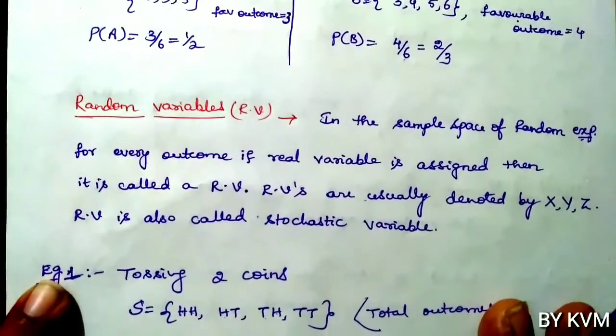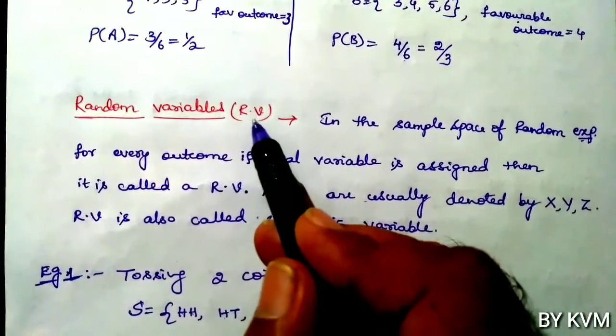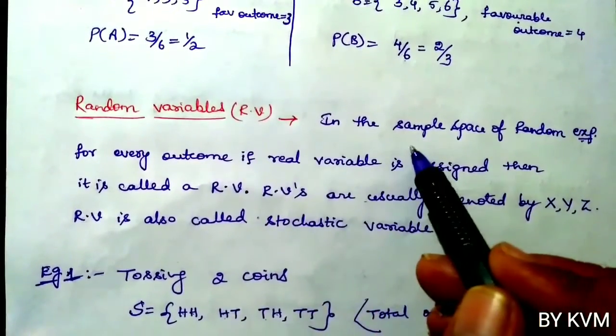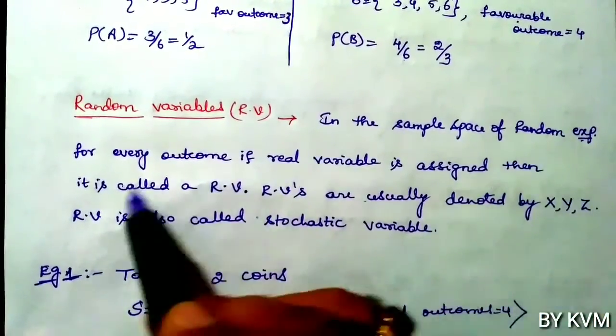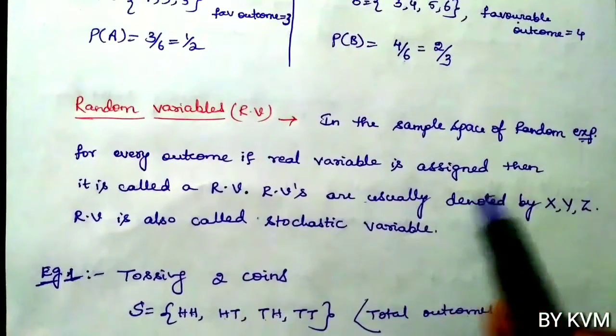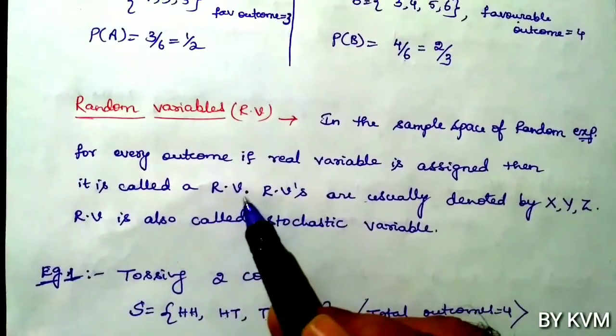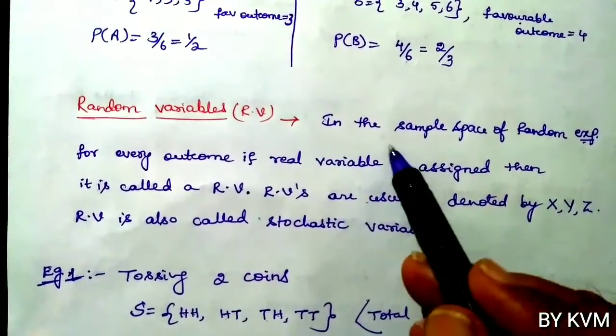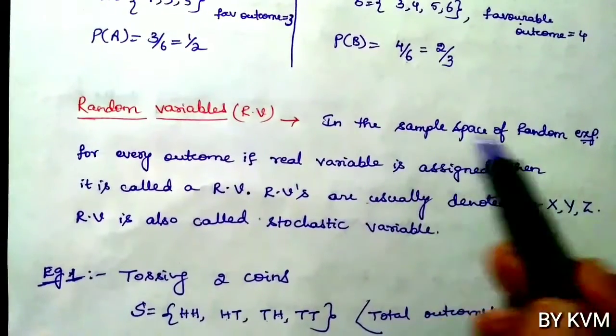So now random variables. We denote it by R.V., RV. In the sample space of a random experiment, for every outcome, if a real variable is assigned, then it is called a random variable. You have to understand this definition. This is very important.